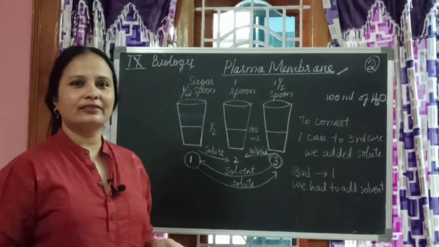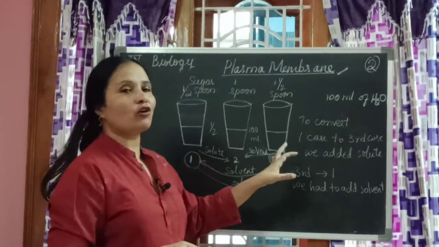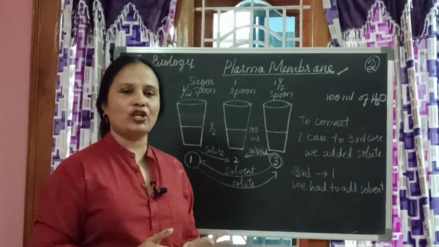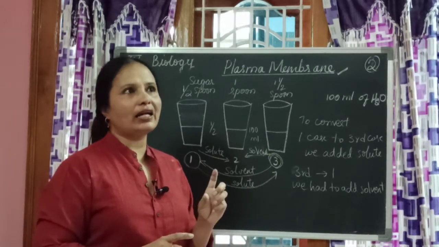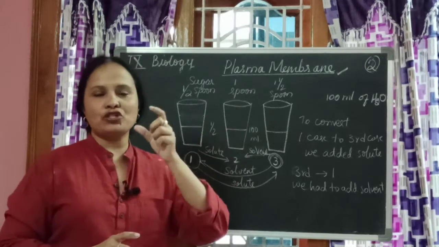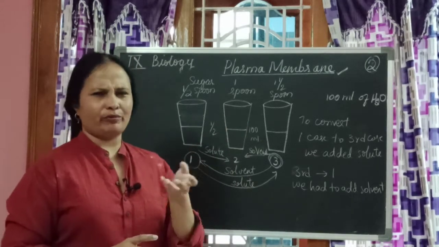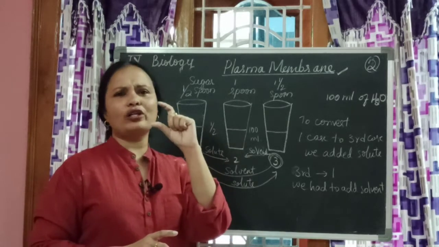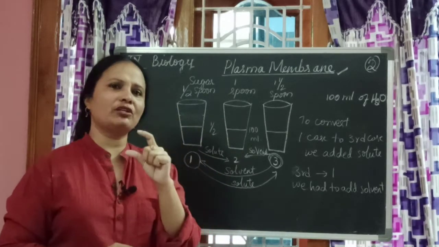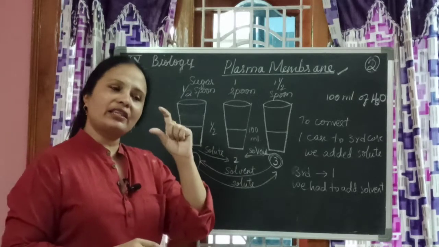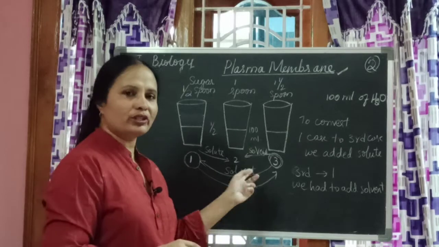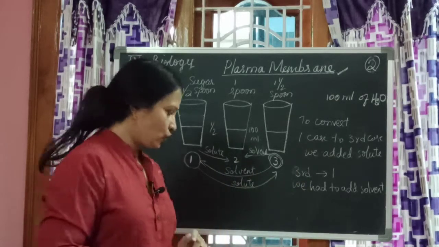You can keep changing the concentrations, children. Now you do it at home and try and check. If you don't have a measuring jar at home, of course most of our houses we don't have measuring jars, take just a small glass, tea glass or tea cup, and using that as a measuring cup or jar, you do the experiment. You will really enjoy doing that.